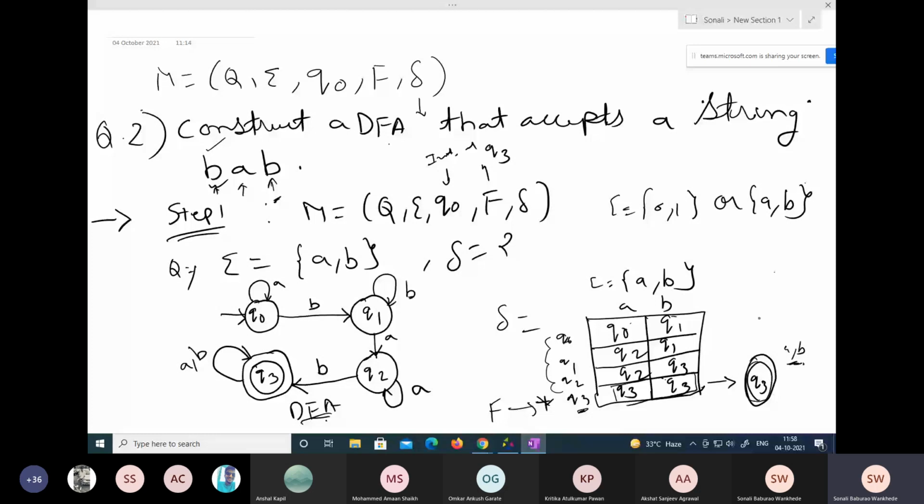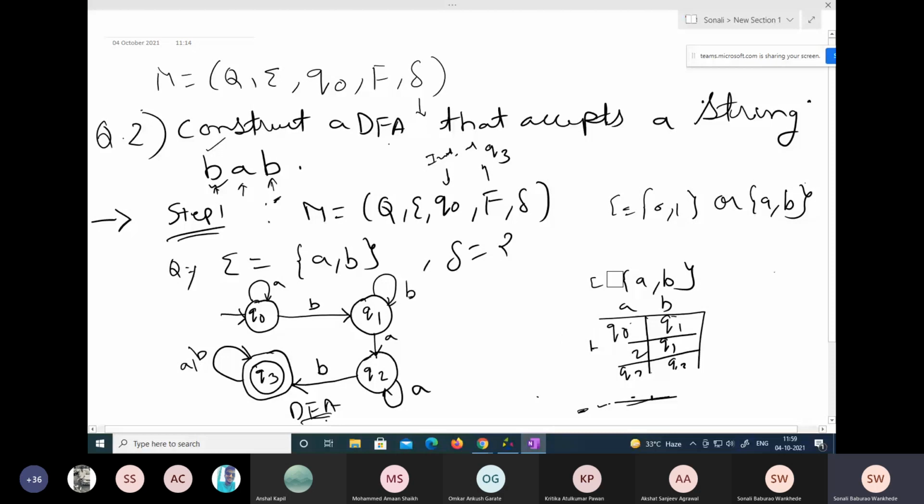The machine which you have prepared, the DFA or finite state machine, is it working properly? You have to test it. Now you have to perform testing on that. So what will you do here? After I construct the DFA, I'm interested in checking whether it's working or not. Let us have an example here.